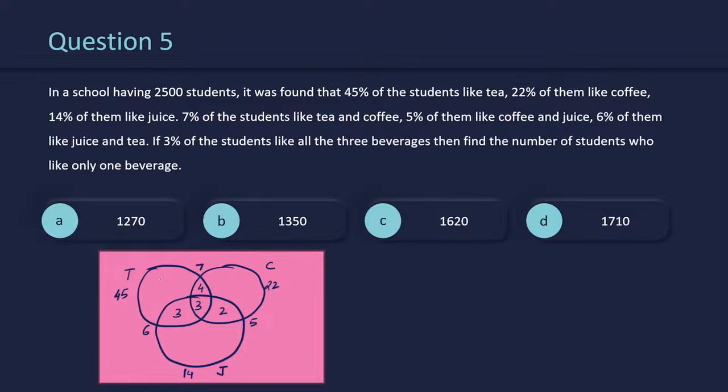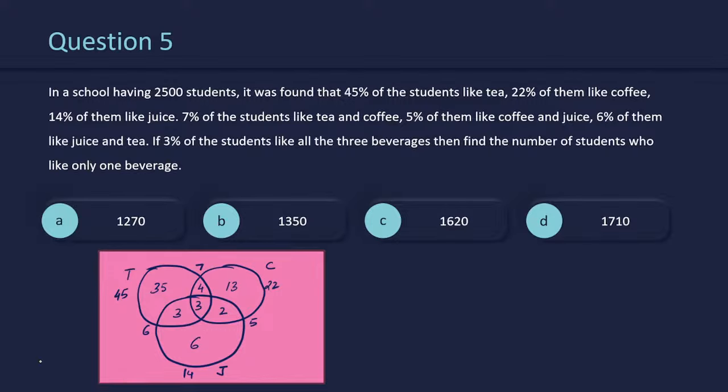Okay. Now the percentage of students who will like only tea. Only tea कितने होंगे? It will be 45 minus 4 minus 3 minus 3. So 45 minus 10, that is 35 percent. Similarly, only coffee will be 22 minus 4, 3 and 2. So it will be 13 percent. And only juice will be 14 minus 3, 3 and 6. That is 6 percent. Okay.